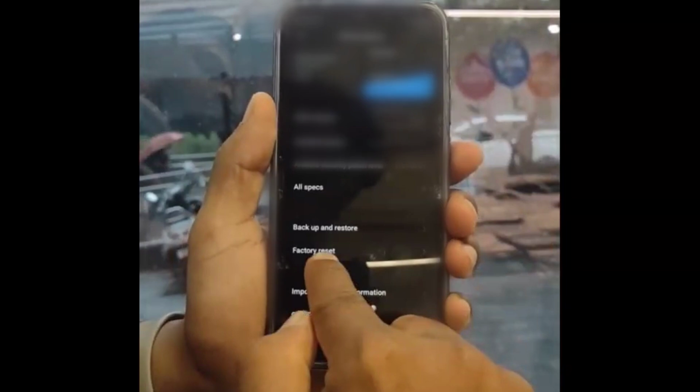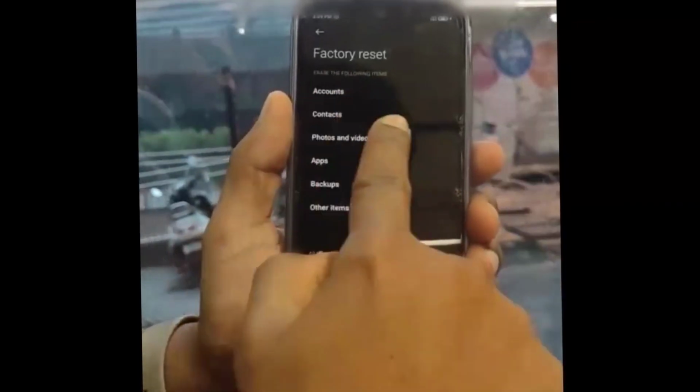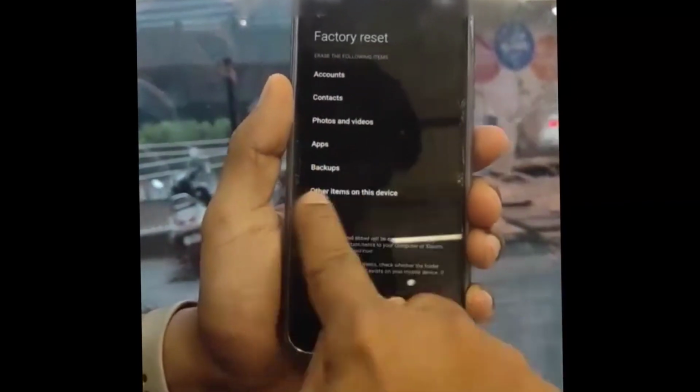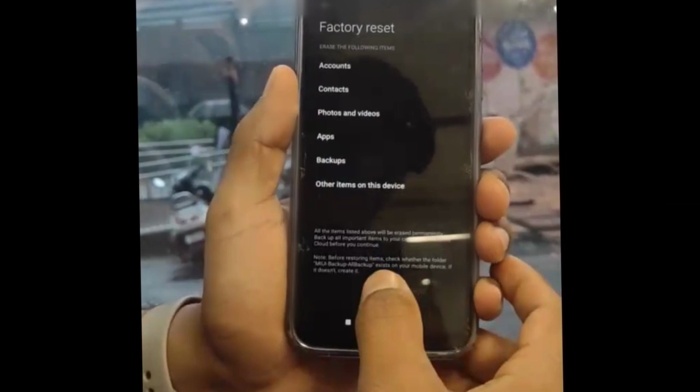So once you go to about phone, here you can see factory reset. Okay, click on the factory reset. Here you'll get accounts, contacts, photos and videos, apps, backups, and other items on this device. Okay, once you get that, guys, you have to make sure that whatever you are doing here, when you do the factory reset, all these things will be deleted: accounts, contacts, photos and videos, apps, backup, and other items on the device.